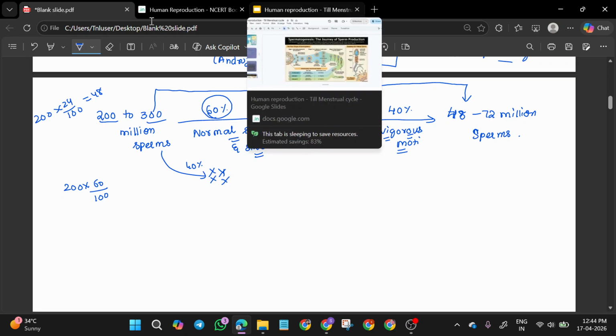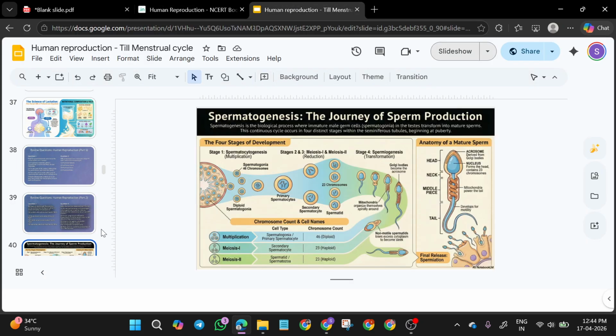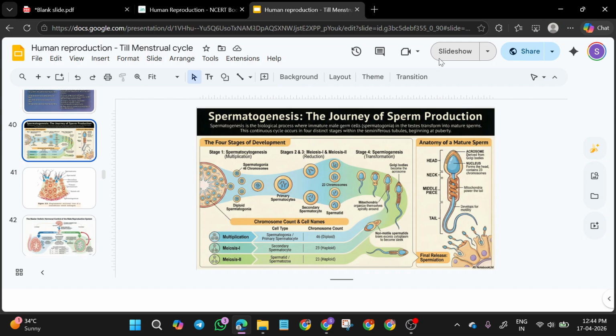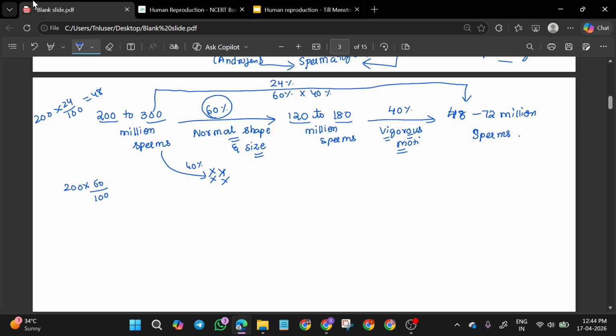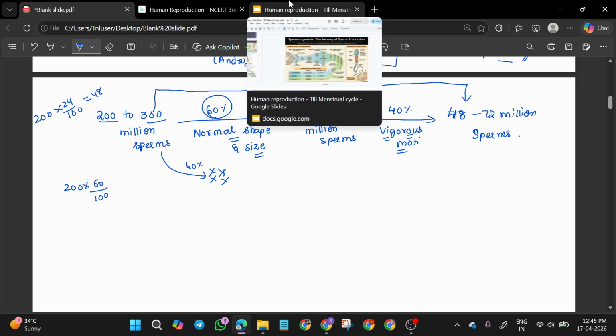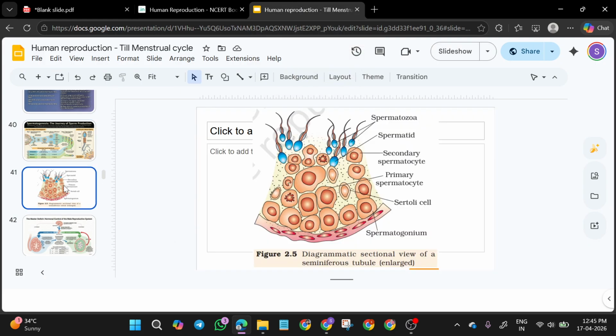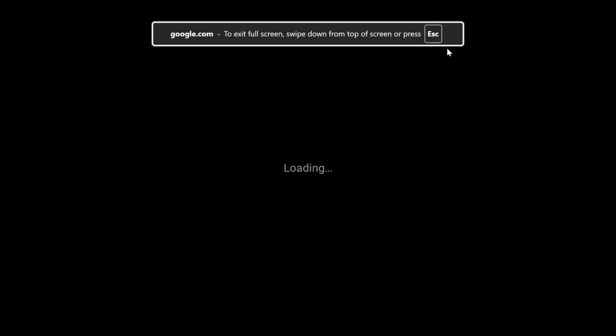Next, spermoda structure for other things we will see. Any doubts still here? I think it is clear. Next one we will see. Okay, this is what you can see.